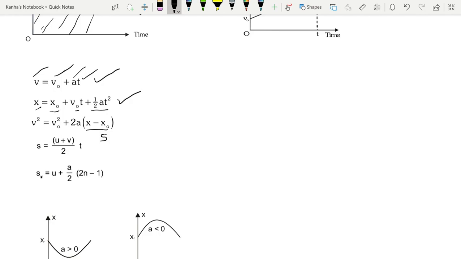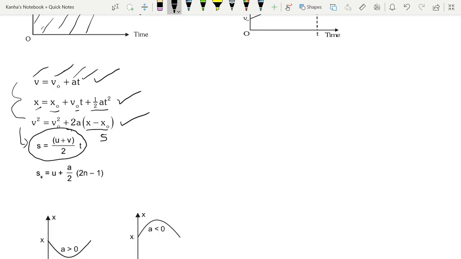So the general thing that you learn is v squared minus u squared is equal to 2 into a into s. These are the basic equations that you should remember. One of the most important equations from this chapter is s is equal to (u plus v) by 2 times t, because sometimes they will just provide you with the initial velocity, the final velocity, and the time, and then ask you to find displacement. It's easier to derive it from these three basic quantities, so you should remember this.